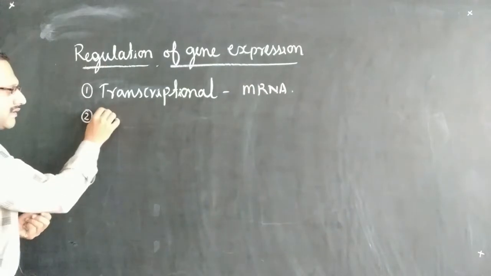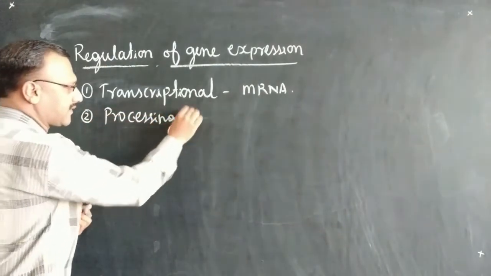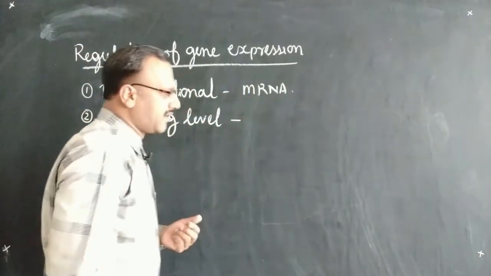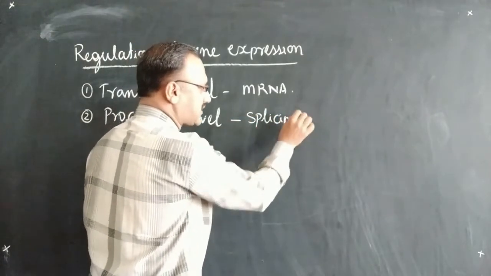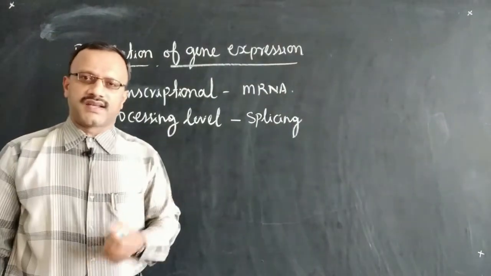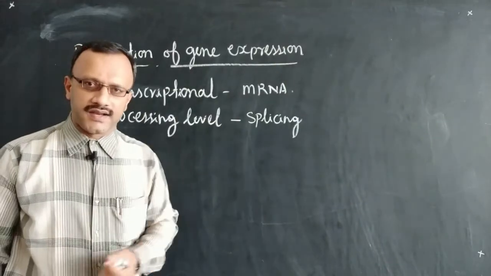Then the processing level, in which the mRNA will be processed, called splicing, in which all the introns will be removed and exons will be joined to form a functional mRNA.